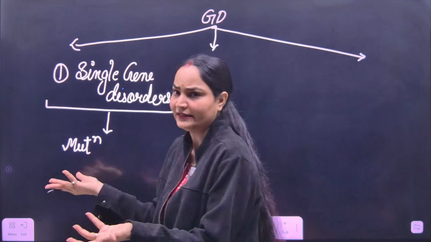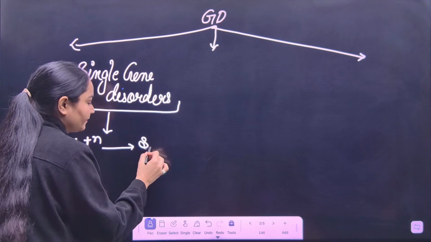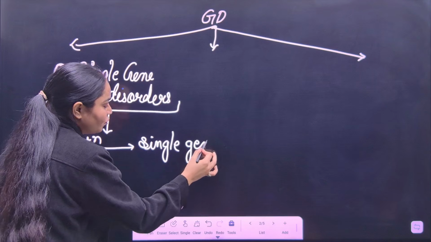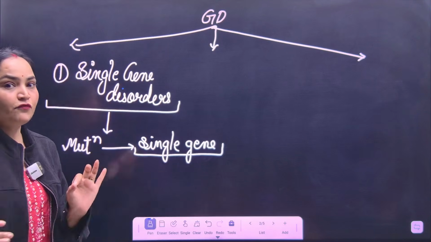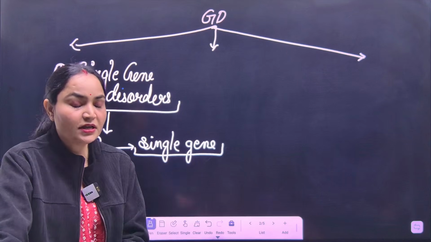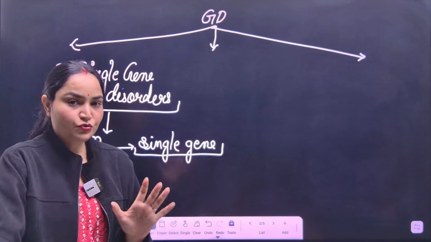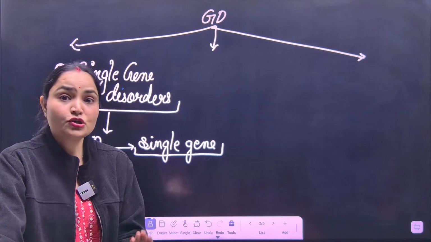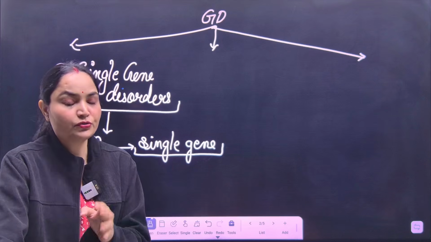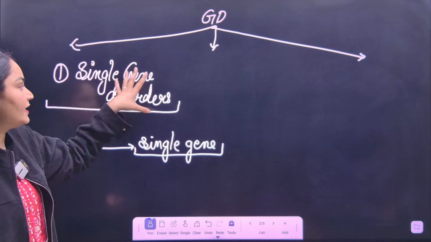Now if a mutation happens in a single gene, because we have so many genes on our 46 chromosomes, or we can call them fragments of DNA. Chromosomes are nothing but fragments of DNA. Okay, so we have 23 pairs of chromosomes as human beings, as Homo sapiens, and 23 pairs mean 46 chromosomes. And if a single gene is mutated, this can cause a single gene disorder.